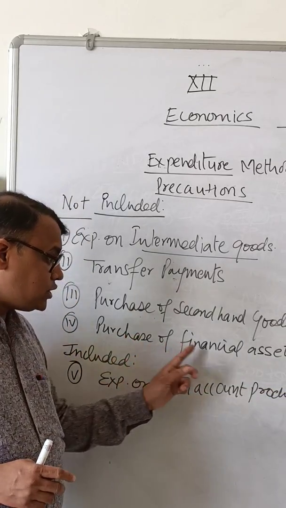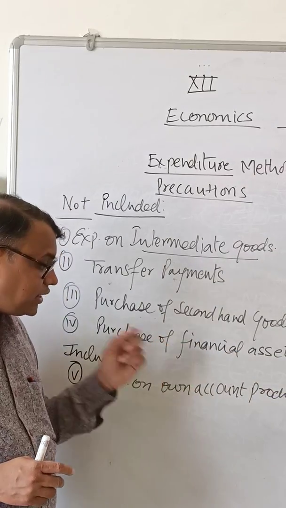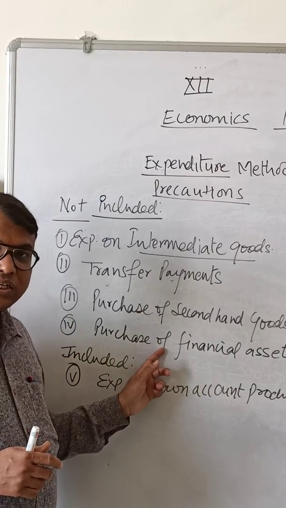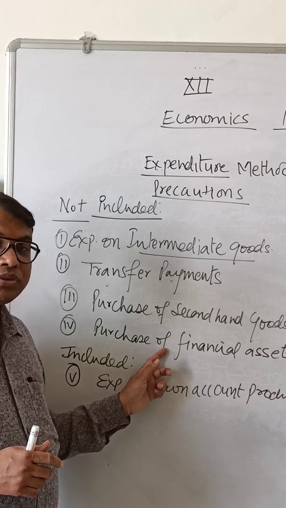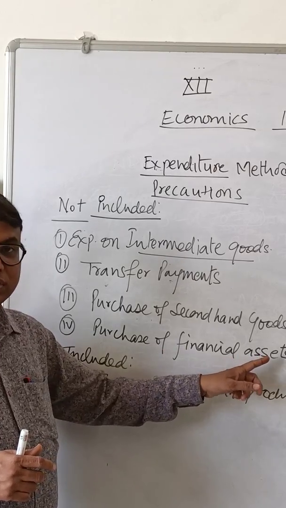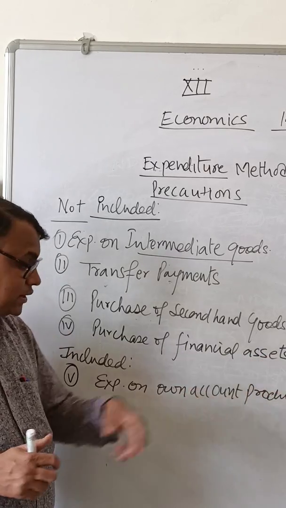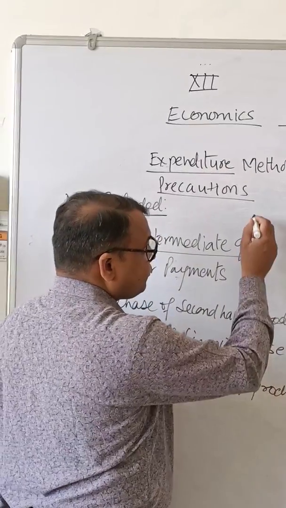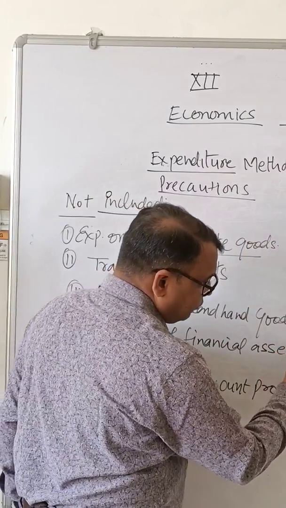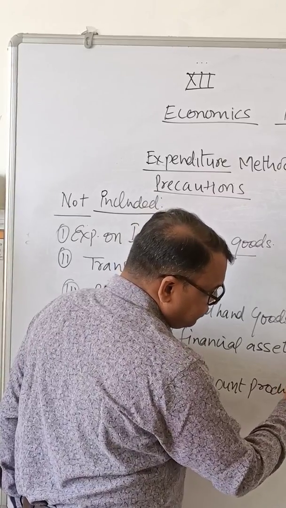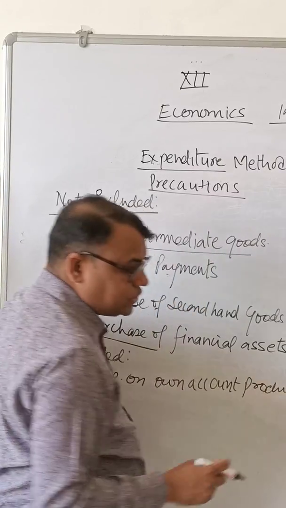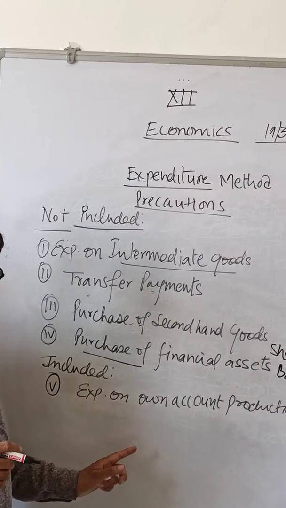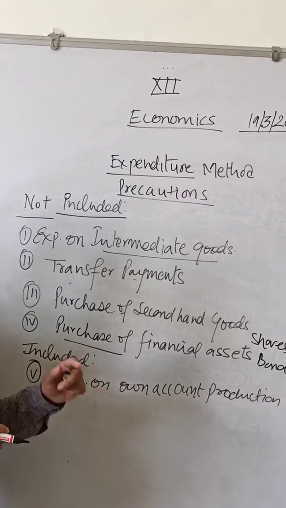Next one is purchase of financial assets. Purchase of financial assets means what? This item we have already done in income method also: shares, bonds and debentures. It's the same here. Expenditure on shares, bonds, debentures is not included, but commission on that, brokerage on that, will be included.